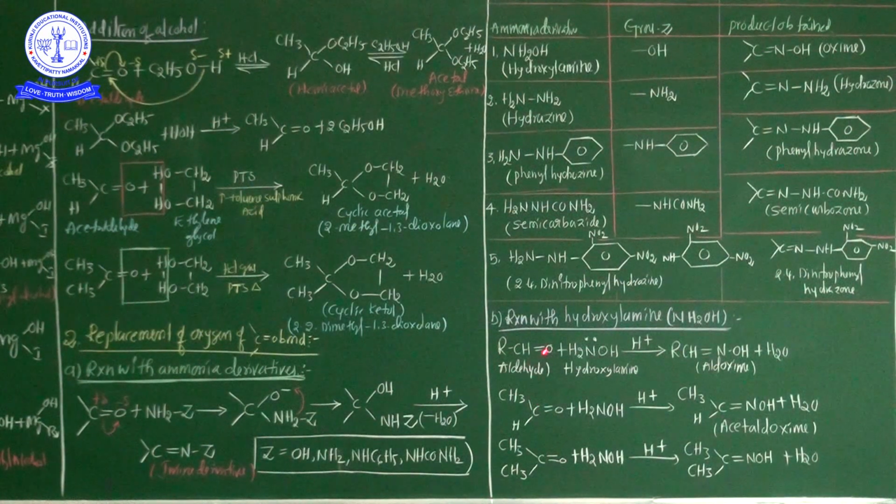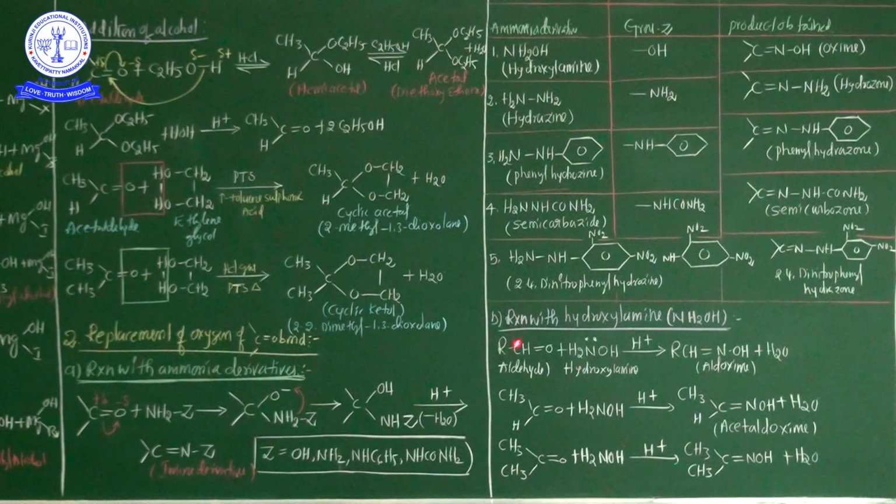Now in this case, see carefully, what is this compound name? CH3CHO, acetaldehyde, treated with hydroxylamine. So finally acetaldoxime is obtained. And acetone: acetone treated with hydroxylamine, the final product is acetone oxime. These are the category of ammonia derivatives.